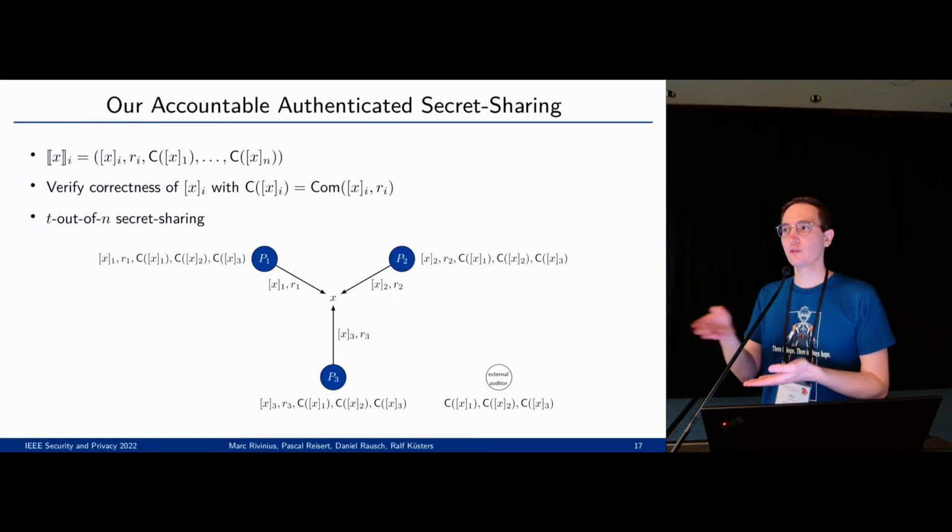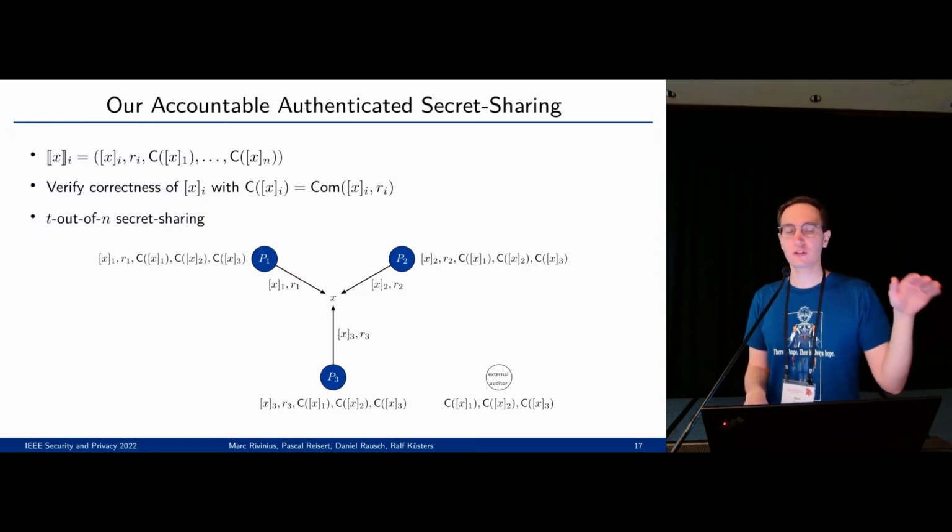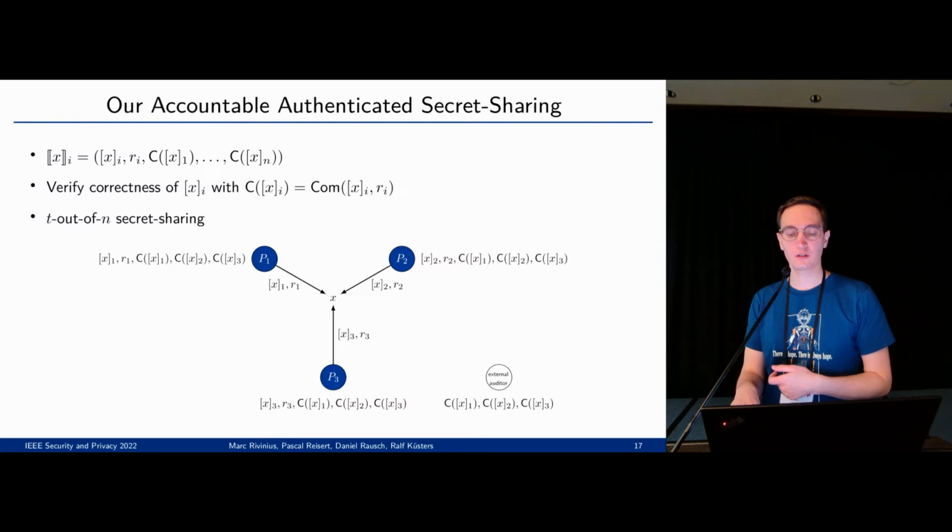And because we know for every share if it's correct or not, we can use a t-out-of-n secret sharing, so we set a certain threshold for robustness, so we don't need all the shares to continue with the computation.